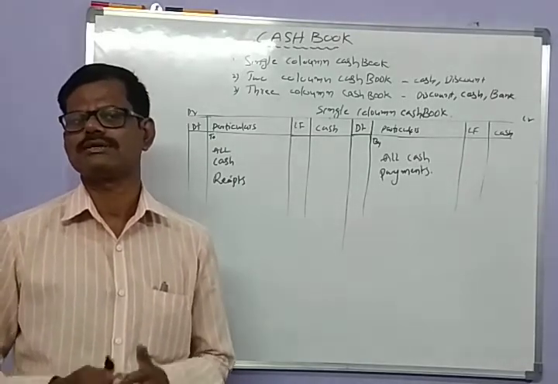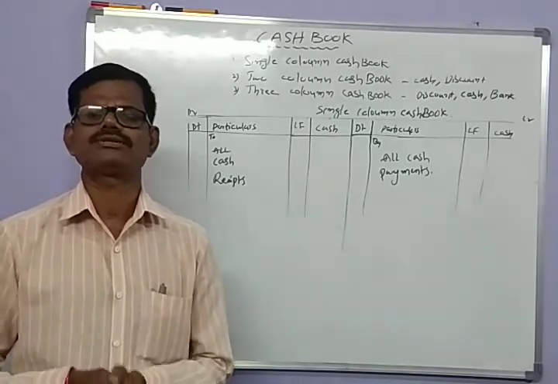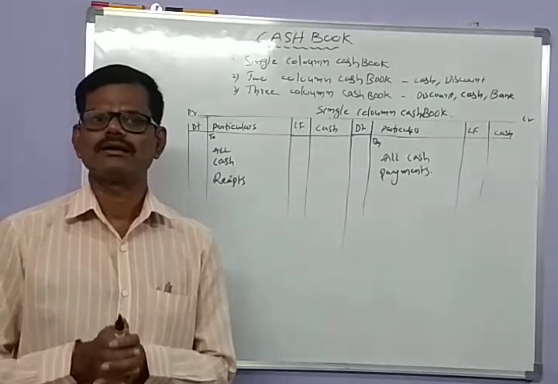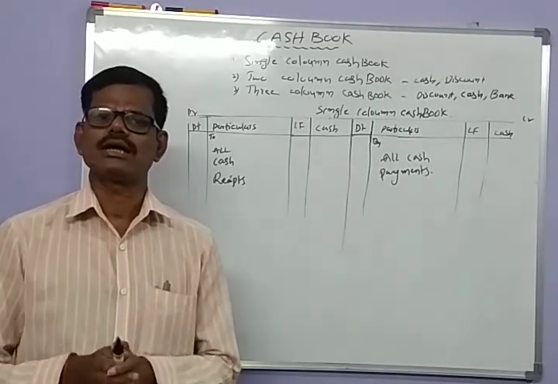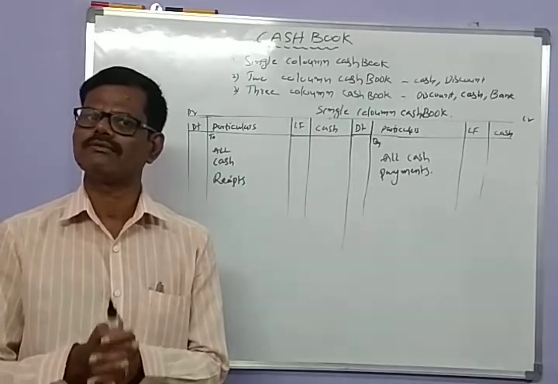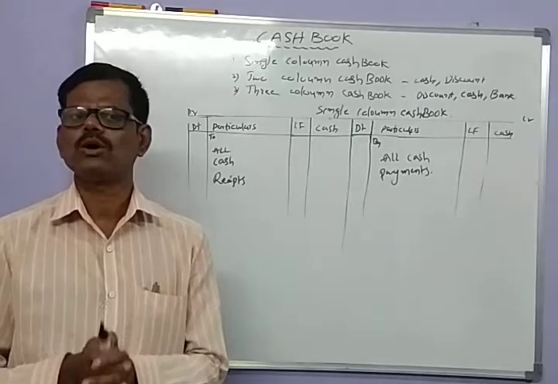So cash book itself serves as a journal as well as a ledger, and it also serves to record transactions in the form of cash and transactions through the bank.